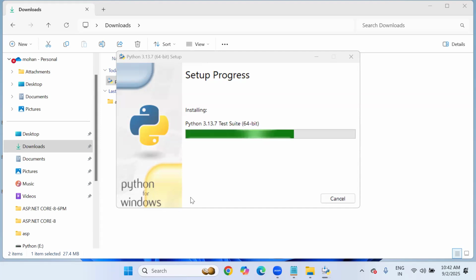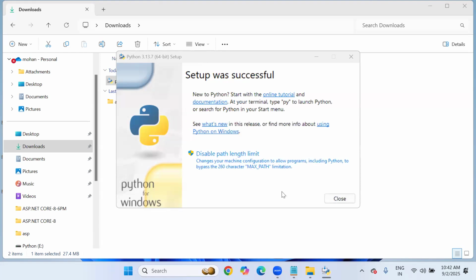You see here. Setup progressing, 3.13.7. Okay, just a minute. Yes, setup was successfully done.